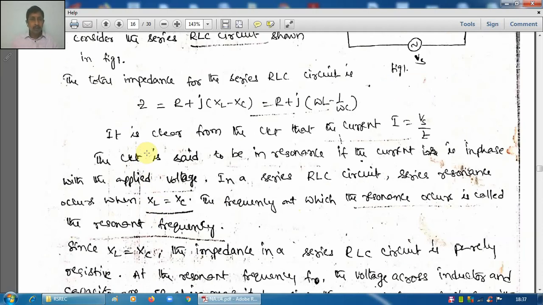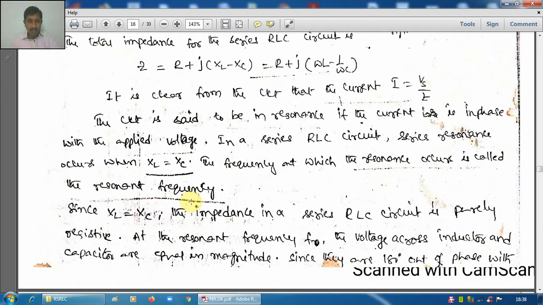Now, as per the resonance definition, at resonance Z is equal to only R. Current and voltage are in phase, as we just defined. In phase means the circuit behaves as only resistive. That means impedance is only resistance, and this part becomes 0. This 0 means XL minus XC is 0, so XL equals XC. Inductive reactance equals capacitive reactance.